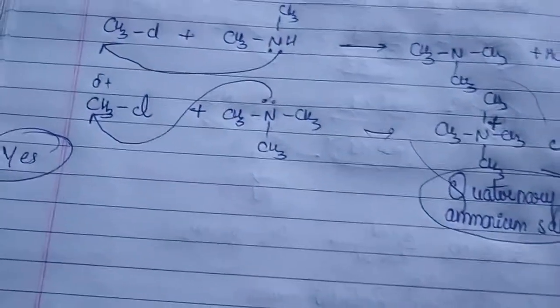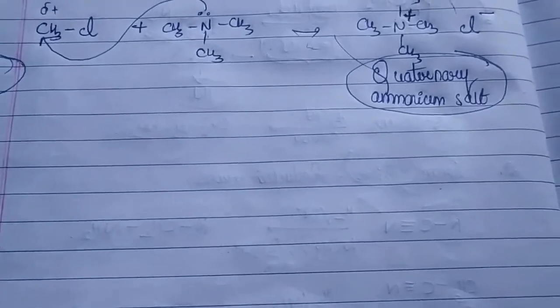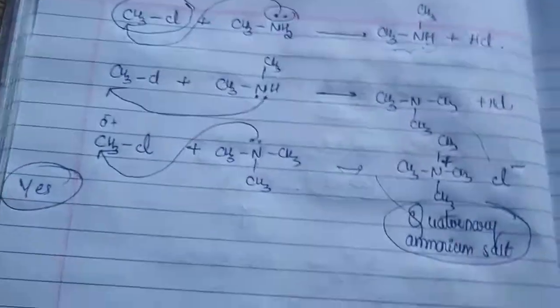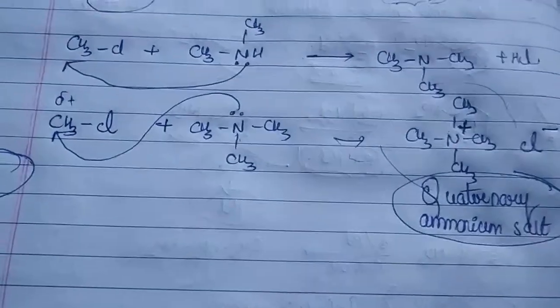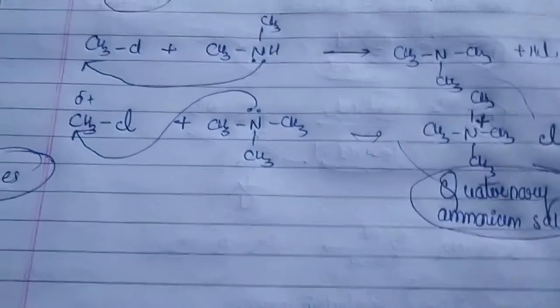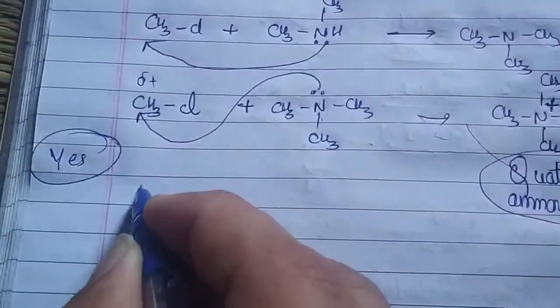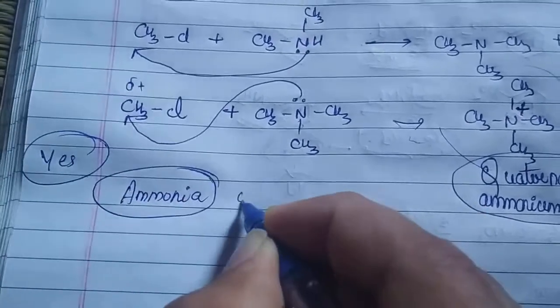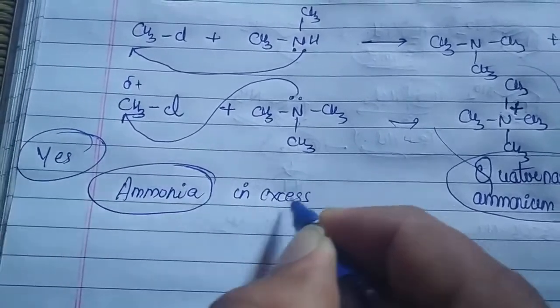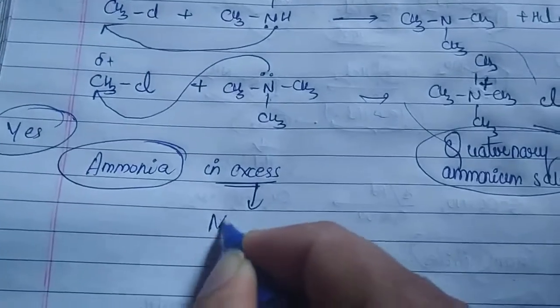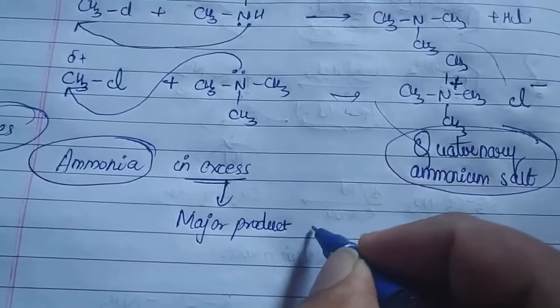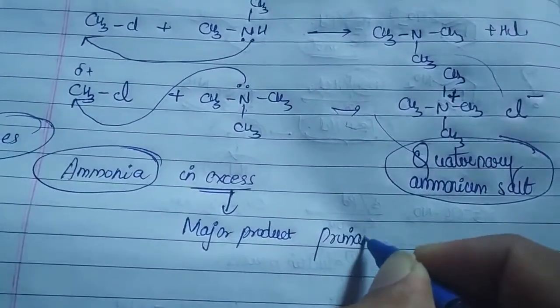How can we obtain the primary amine as the major product if I choose the same reaction? Very good. Instead of choosing the alkyl halide in an excess amount, you choose ammonia in an excess amount. Ammonia in excess. So when you choose ammonia in excess, what happens? The final major product will be your primary amine.